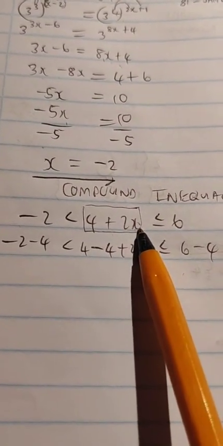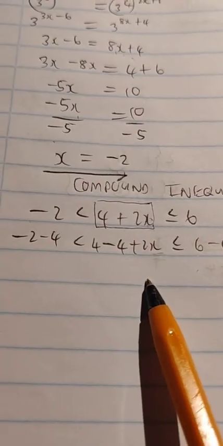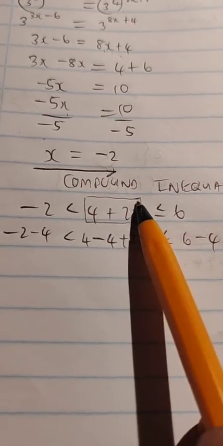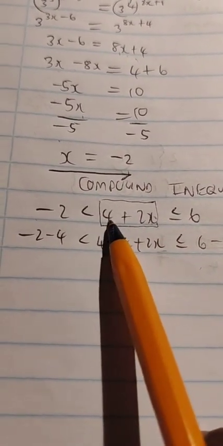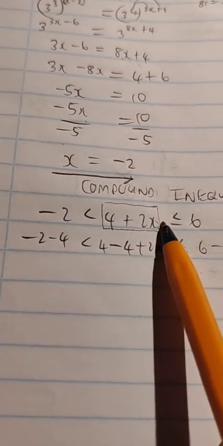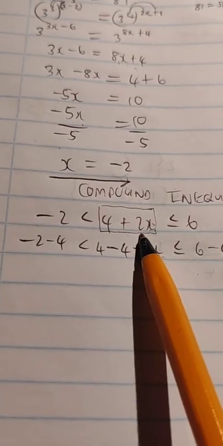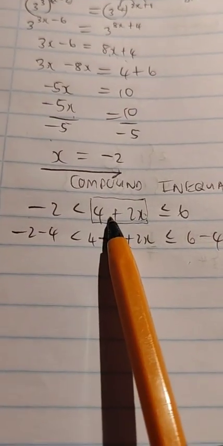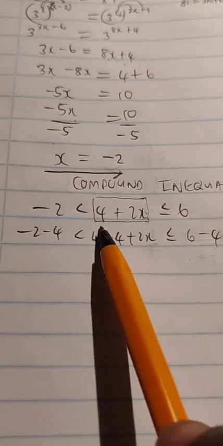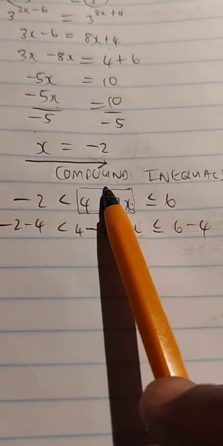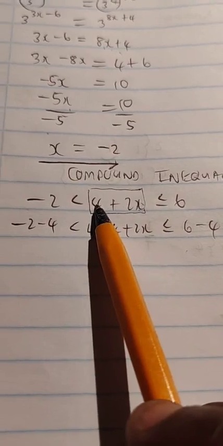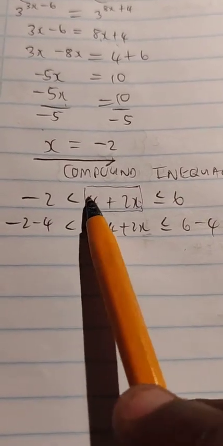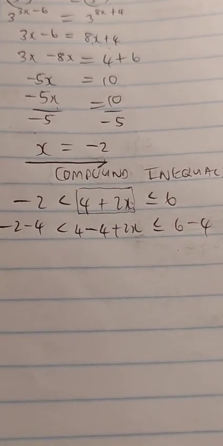What is the relationship of 2 with x? 2 is multiplied to x. 4 needs to go. What is the relationship of 4 in relation to this term? This 4 is added to the 2x. So what we do first, we need to get rid of the 4. So let's first try and get rid of the 4. Look at 4. How is 4 at the moment? This 4 is a positive number, okay? 4 is positive.